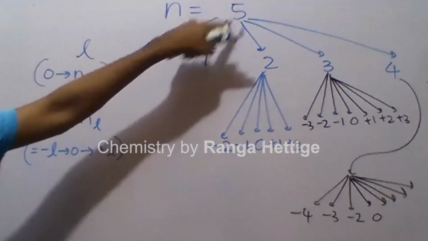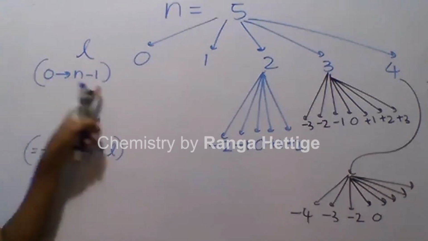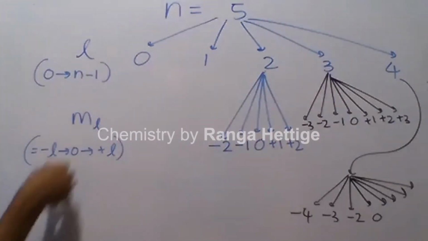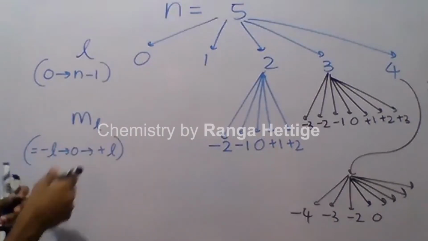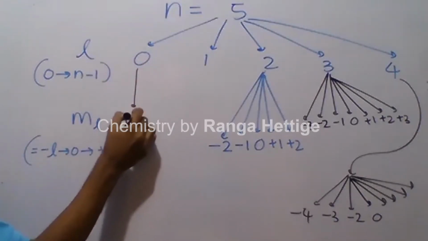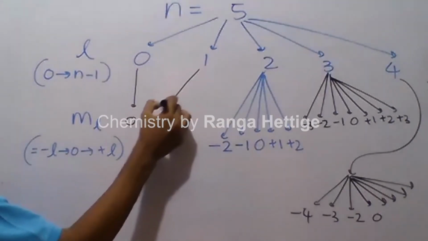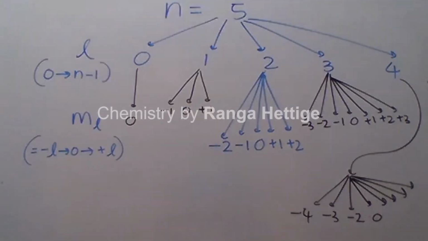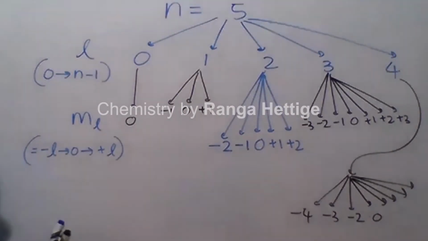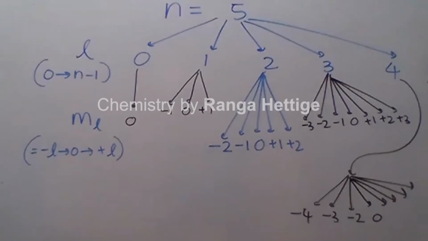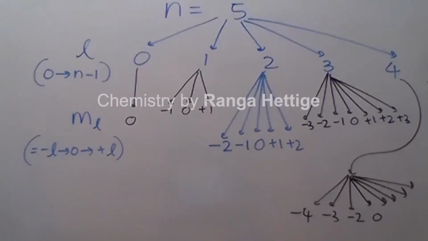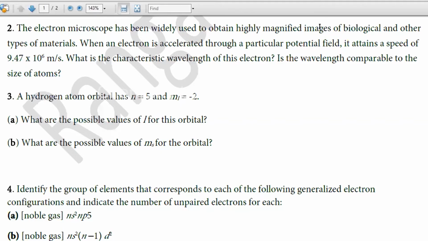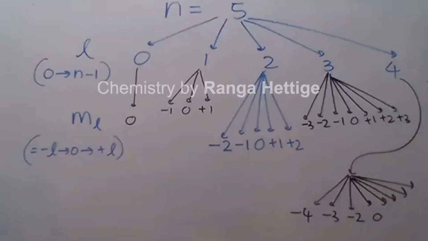When n is 5, L possible values are 0 up to n minus 1: 0, 1, 2, 3, 4. ml, when L is 0, ml is 0; when L is 1, we know -1, 0, +1. Now ml -2, that question I think it is given ml -2, no? We'll check that again. Yes, n is 5 and ml is -2.